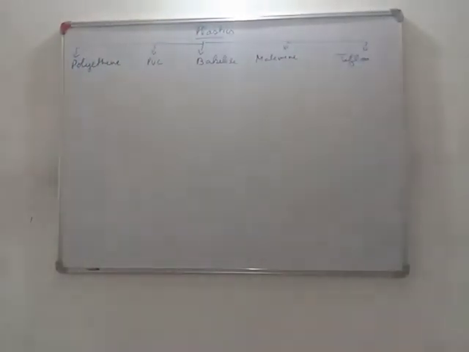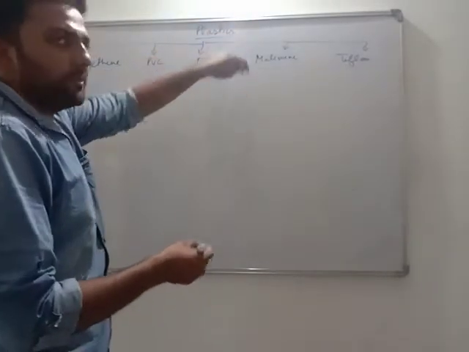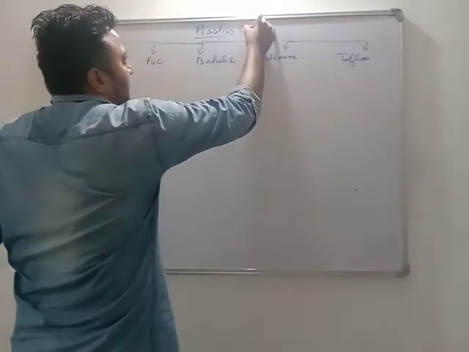These all are plastics. See, again I am telling you, plastics are synthetic materials which we are using in our daily life. This is also a synthetic material.